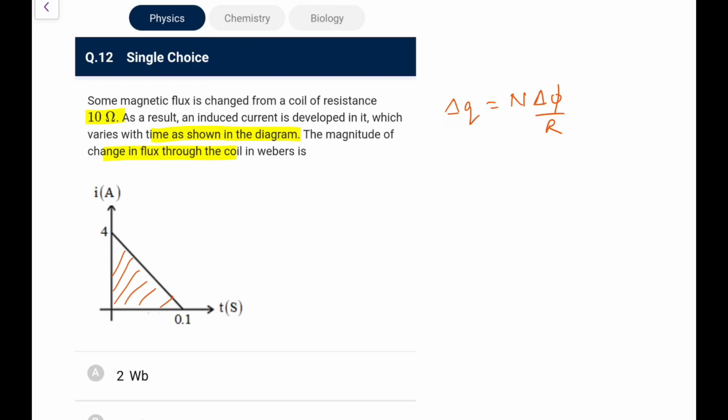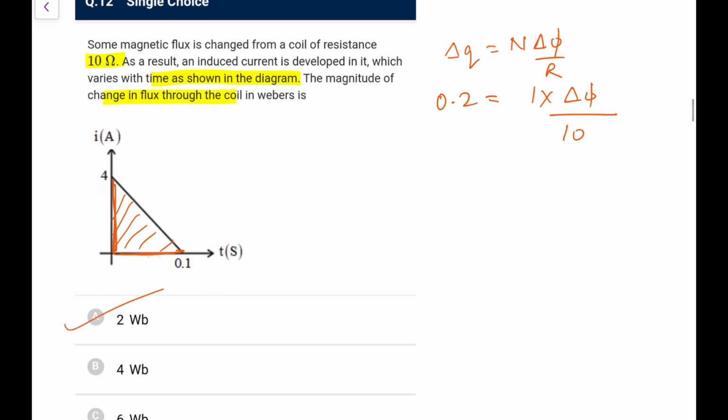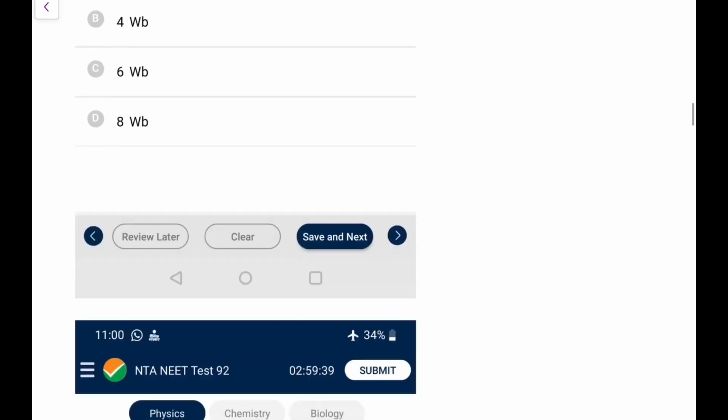So what is delta Q? The area under the curve is half base into height, that is 0.1 into 4, that is 0.4 by 2, that is 0.2. N you are not given, so I can take 1. Delta phi I need to find out, and R is 10, so delta phi is 10 into 0.2, that is 2 Weber. Nothing to do in this, directly 2 Weber you can write.